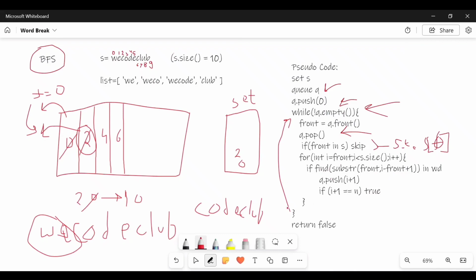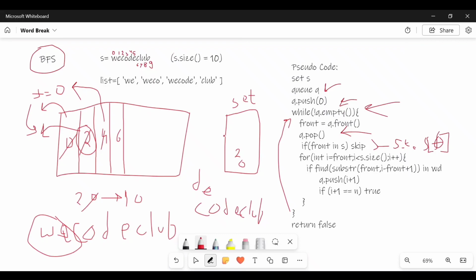Now again my while loop will be checked and the condition again becomes true because my queue is not empty. So the next time my front value will become 4 and this element will be popped from the queue. So what is at the fourth element? It is D. Again there is no such element which starts from D, so it will check but we don't find any.